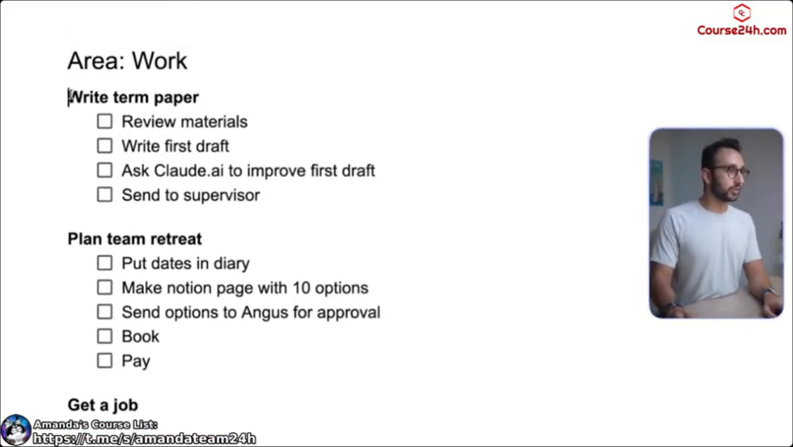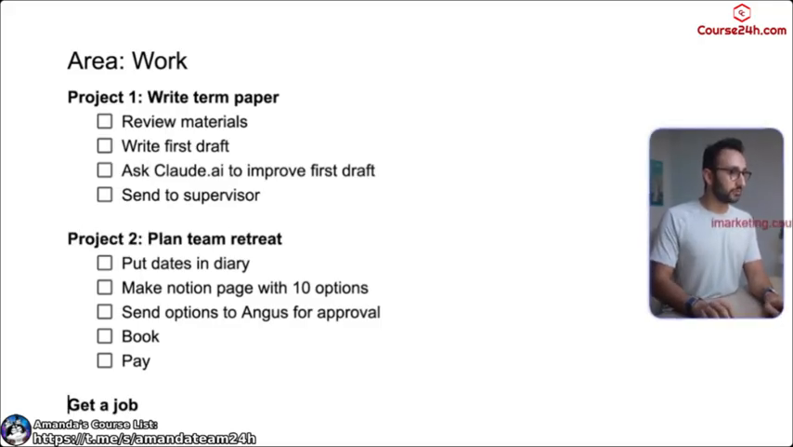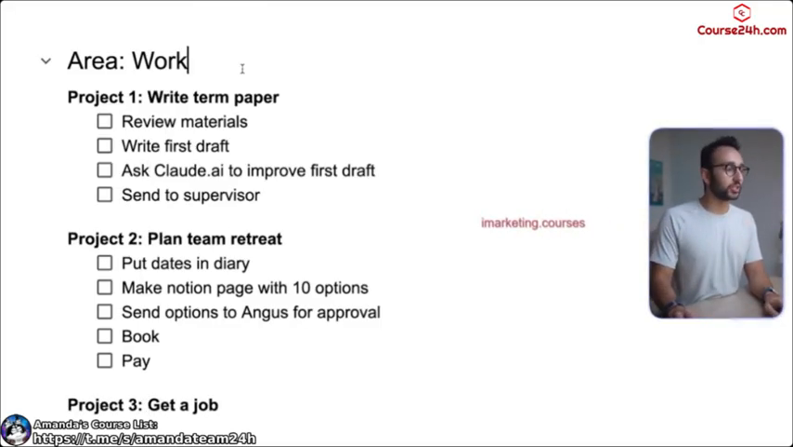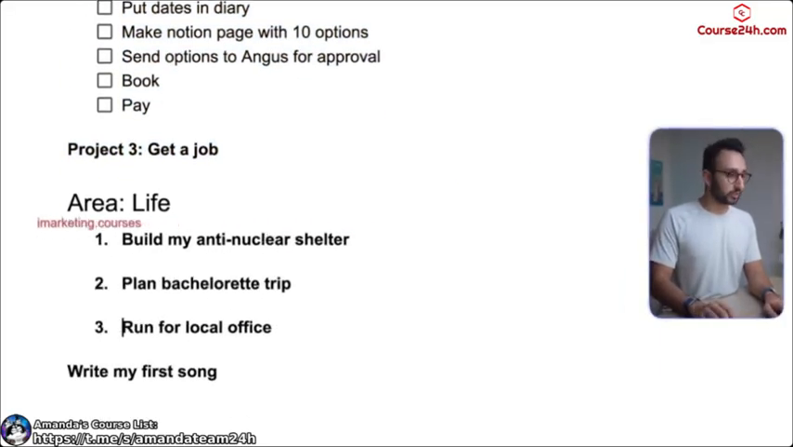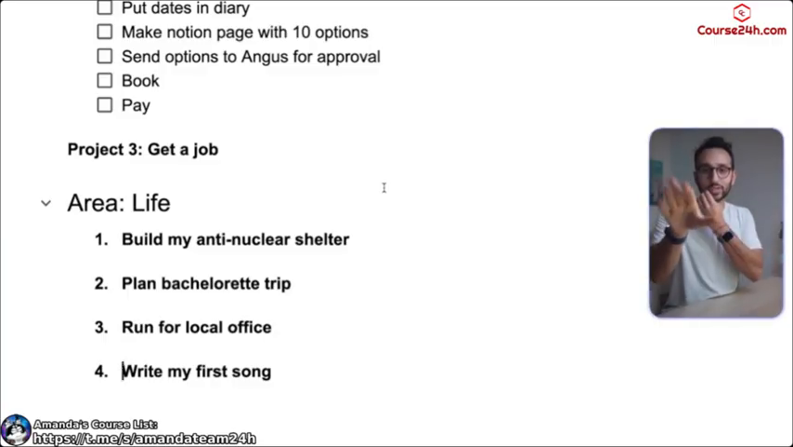So we have project number 1, write term paper. Project number 2, plan retreat. Project number 3, get a job. All of these are projects within the area of work. Then we have number 1, build my anti-nuclear shelter. Number 2, plan bachelor trip. Number 3, run for local office, write my first song. These are all examples based on what you guys are mentioning in the blue chat.